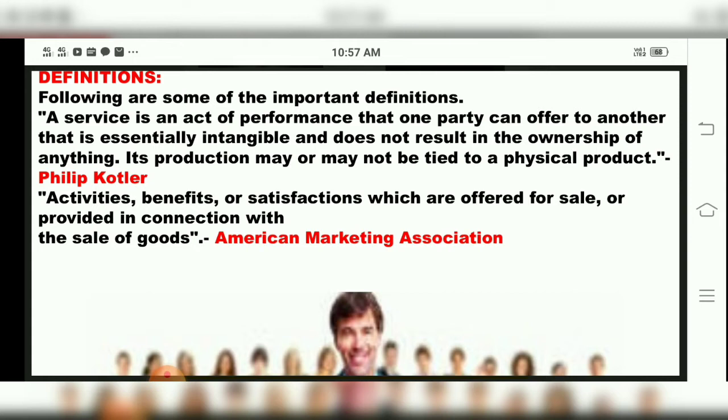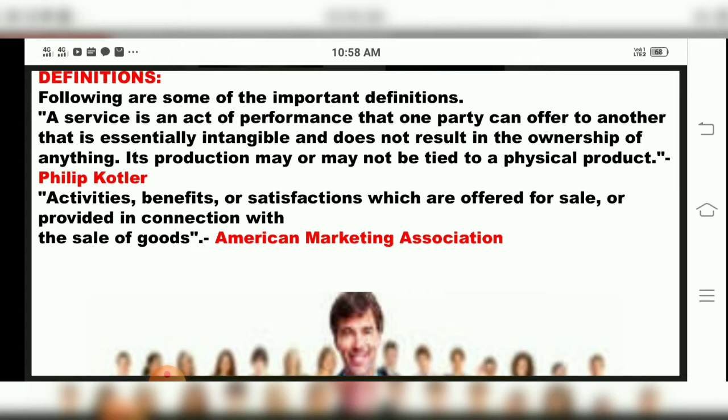Means services, whatever is provided, it is not necessary that they will be seen or touched. It is provided from one party to another, children.